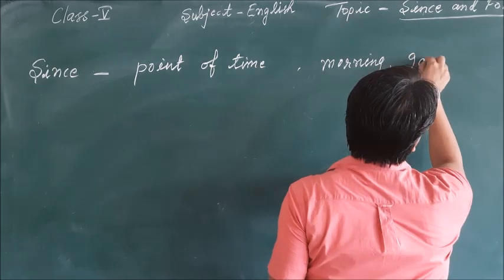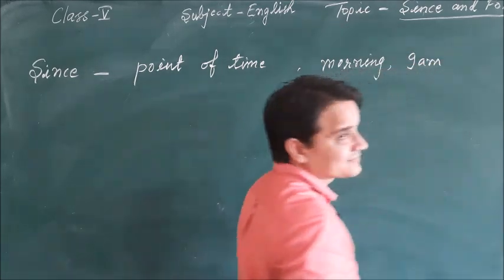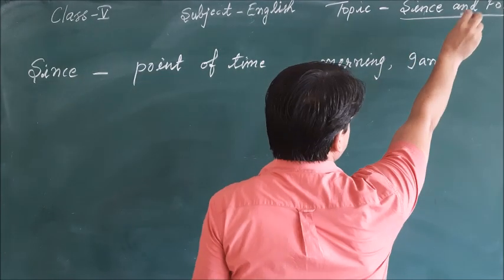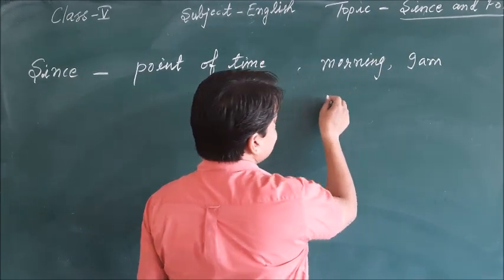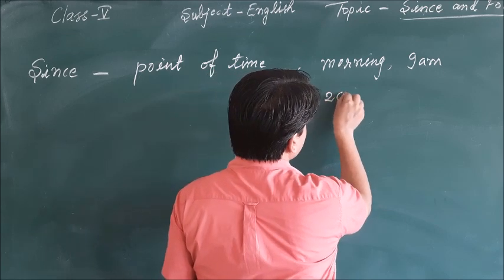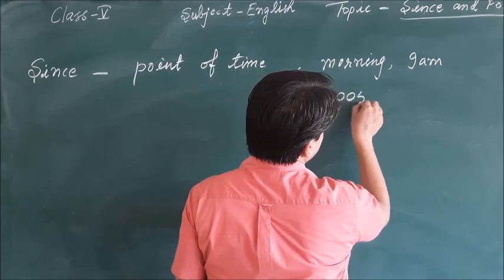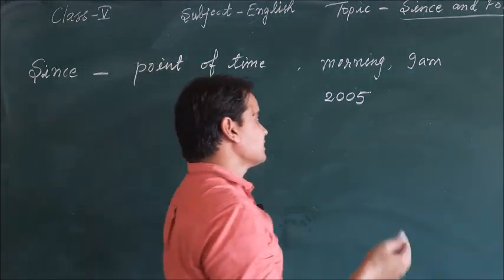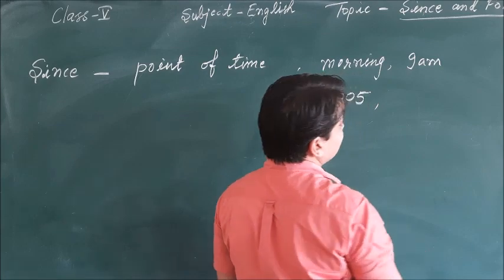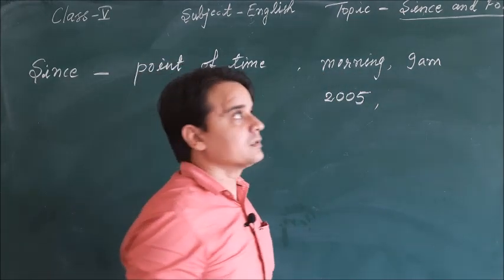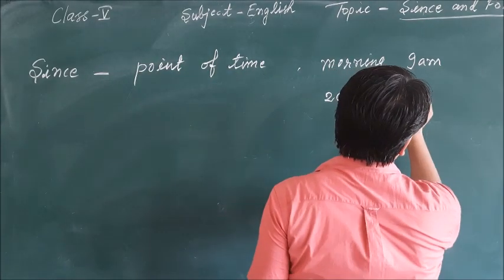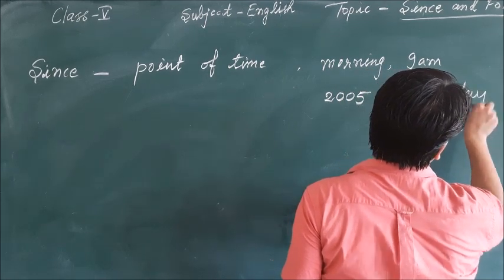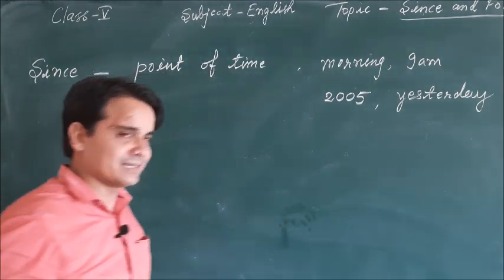Okay, 9 a.m. It's also the particular time. It's a point of time. For example, 2005. It's also the particular time. Let me tell you one more example, like yesterday. So yesterday is also the example of point of time.